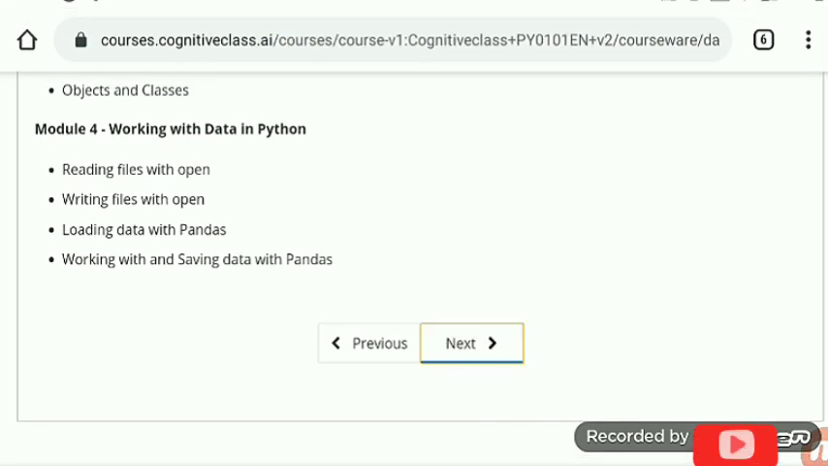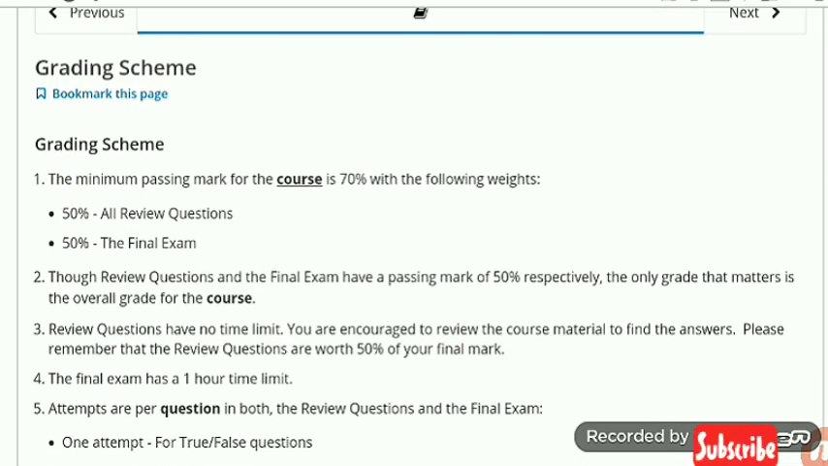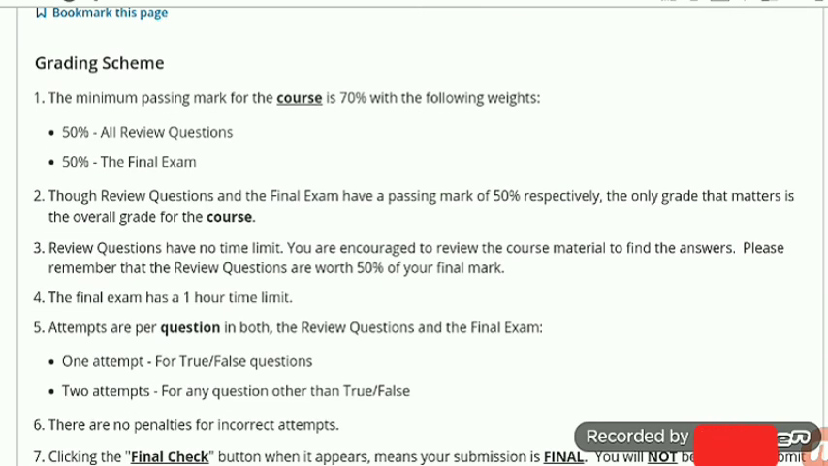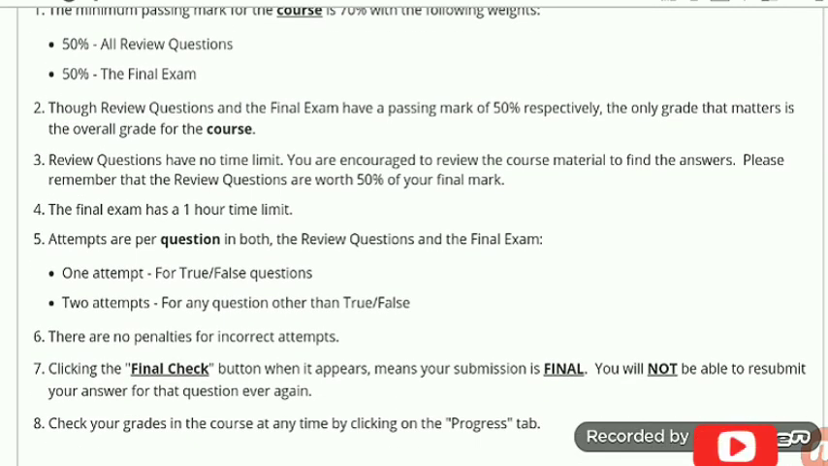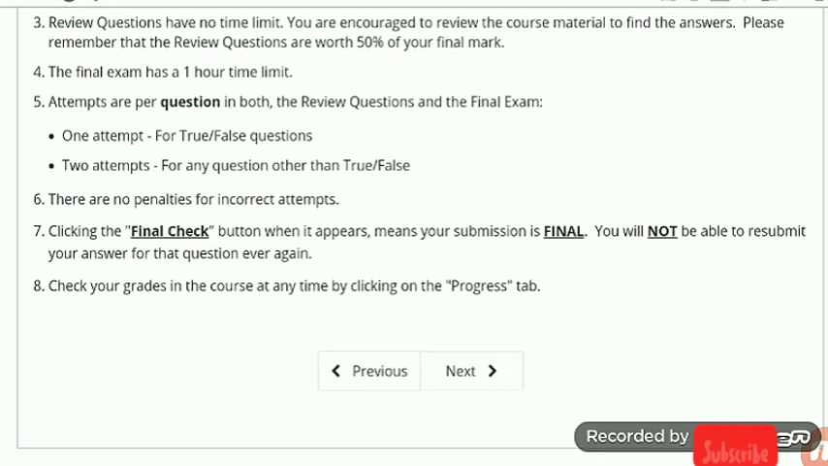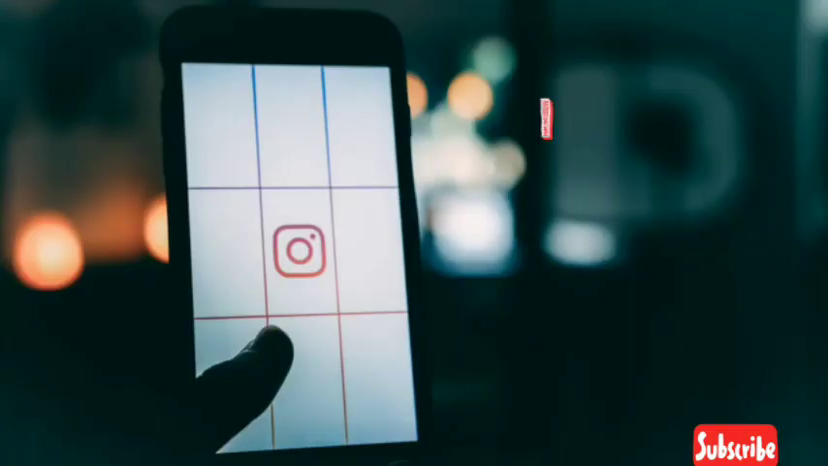There are 4 modules shown here. And now the grading scheme: there are 2 types of assessments here. All the modules have their own questions. You get all the answers from my videos, and you get maximum marks from them, and also you have to score 50% in both of them, in the final assessment and also in the module assessments. So you don't need to hesitate to sign up for this.